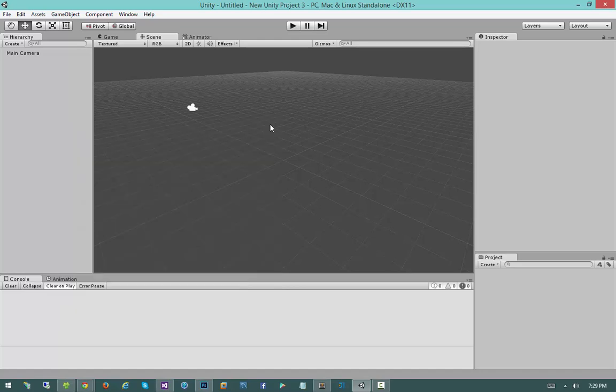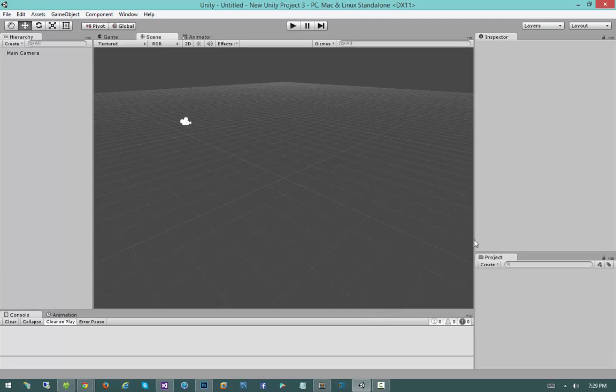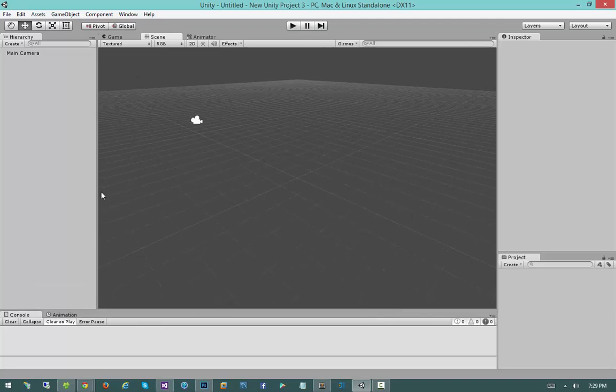Okay, so we're in Unity. Everything should look pretty familiar at this point. So your first question might be, well, how do I start making a GUI? To start making a GUI, you're going to have to create what's called a canvas. Now, a canvas is kind of the parent of all GUI elements. All GUI elements must be parented to, or must be a descendant of, a canvas. So the canvas is what controls where the Unity GUI is going to be rendered in your scene.